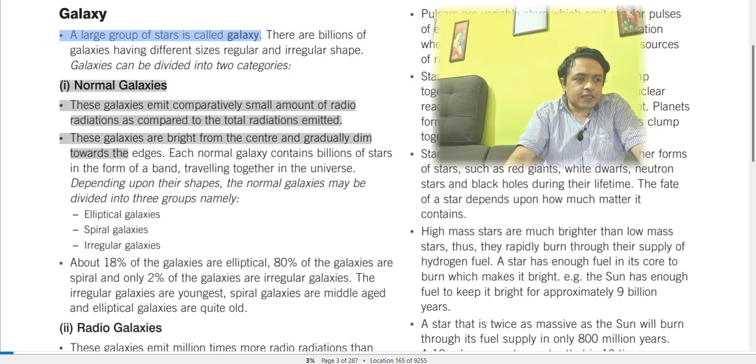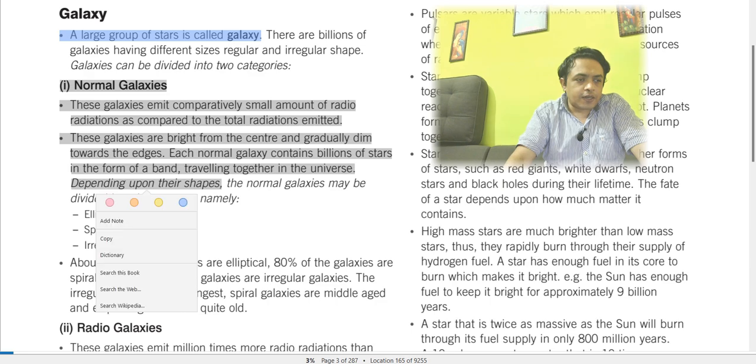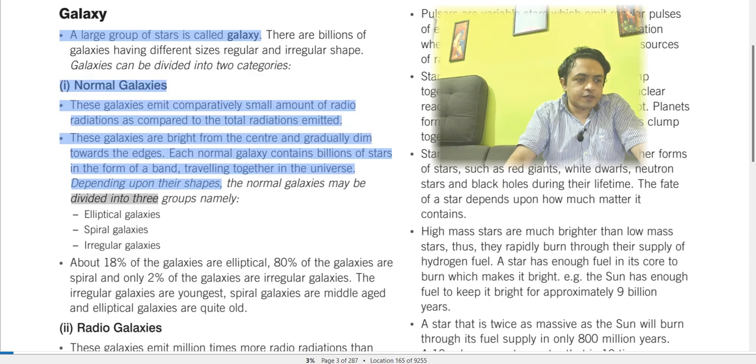Normal galaxies: these galaxies emit a comparatively small amount of radio radiation as compared to the total radiation emitted. These galaxies are bright from the center and gradually dim towards the edges. Each normal galaxy contains billions of stars in the form of a band traveling in the universe. Depending upon their shape, the normal galaxies may be divided into three groups, right? Into three groups we can divide it.